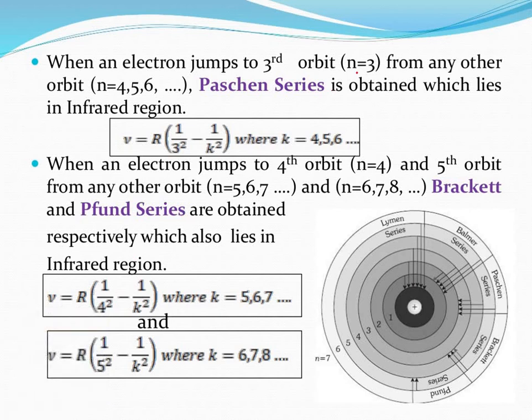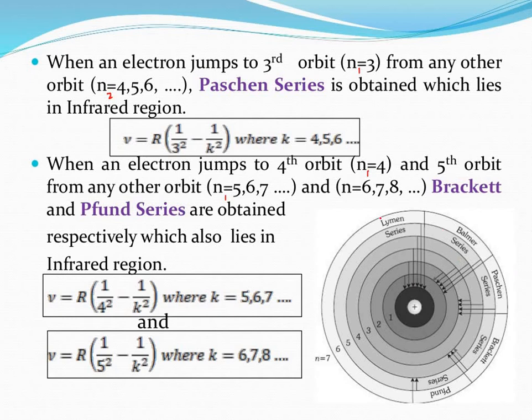And of course here also this is n1, this is n2, 1 by n1 square minus 1 by n2 square. Transitions from any higher orbit to the fourth we call Brackett, and from any to the fifth we call Pfund. So these are the Lyman, Balmer, Paschen, Brackett, Pfund series. You can notice this is the spectral series we are speaking about. Are we clear with this? Brackett and Pfund series will be obtained in the higher wavelength region. All Paschen, Brackett, Pfund will be obtained in the infrared region, the IR region.